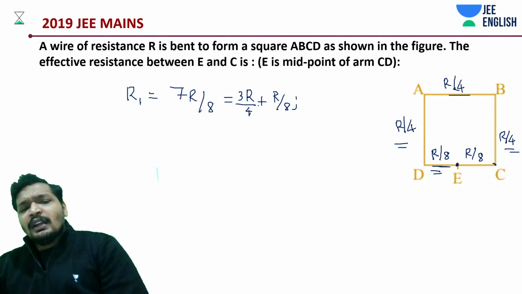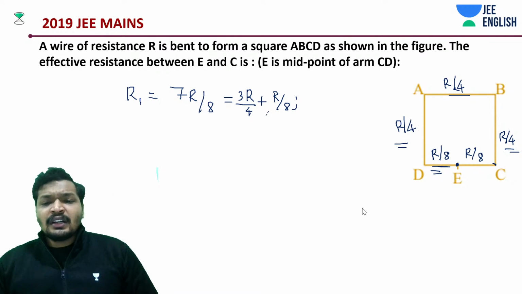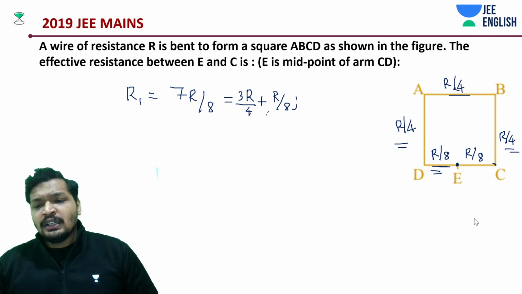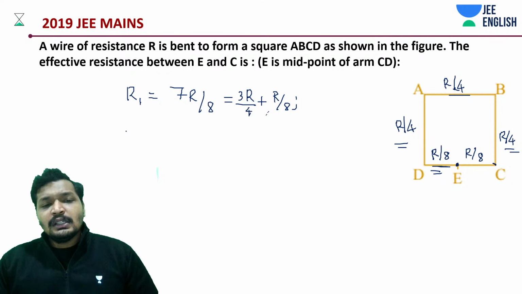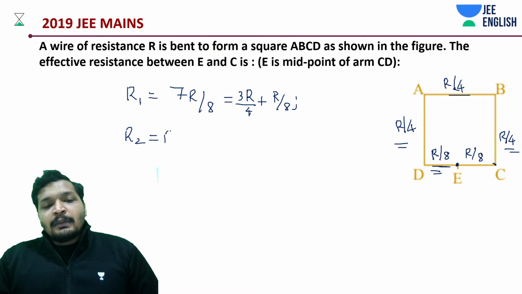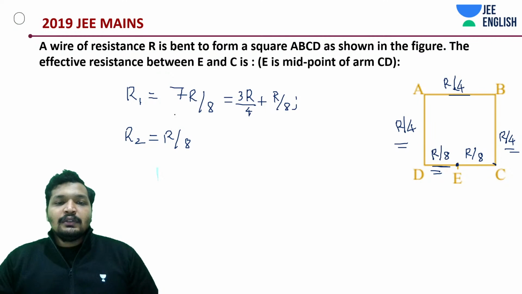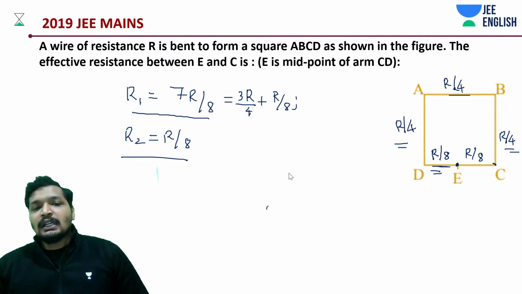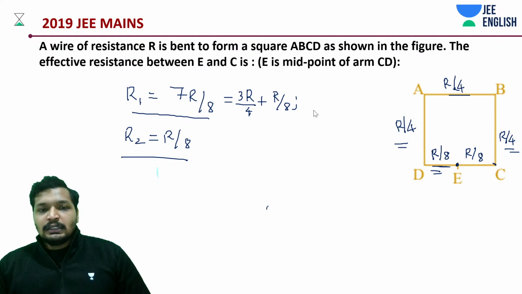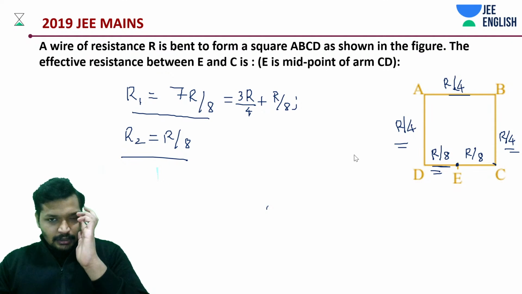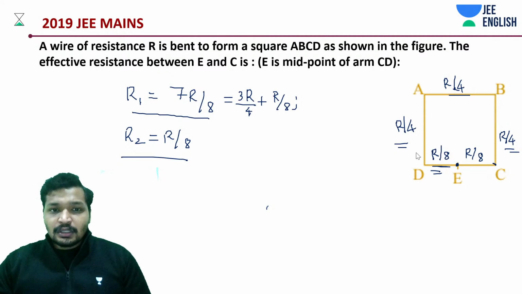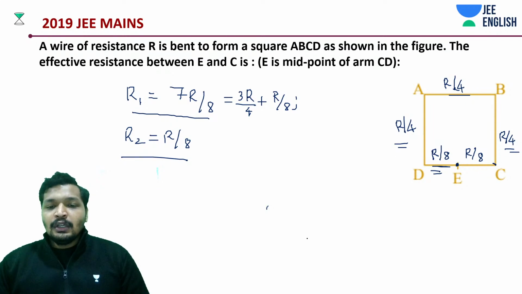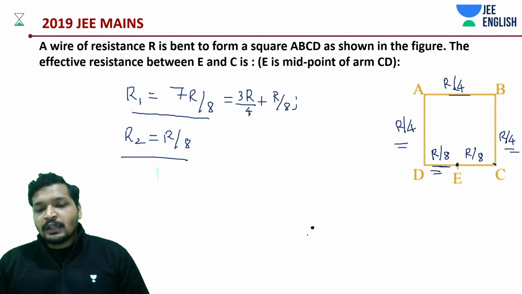Now next thing, we have R2 to be how much? This thing, R2 to be R by 8. R1 to be 7R by 8. Correct? What are we supposed to do? We don't have a network in series, we have a network in parallel.